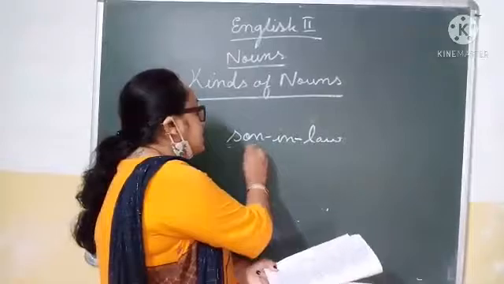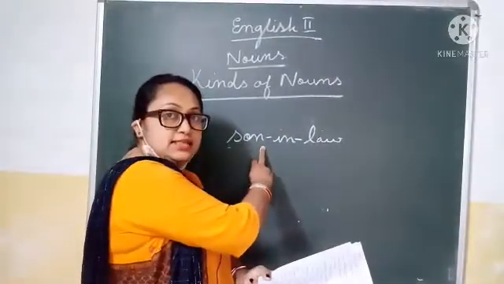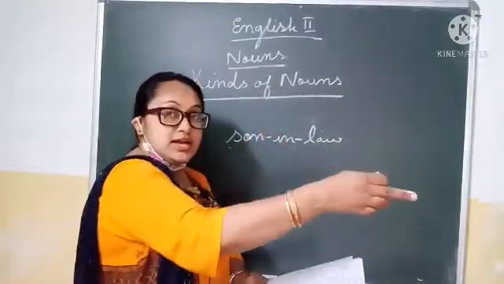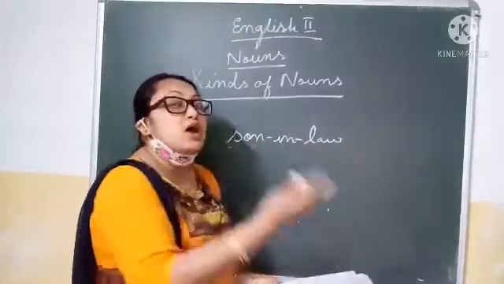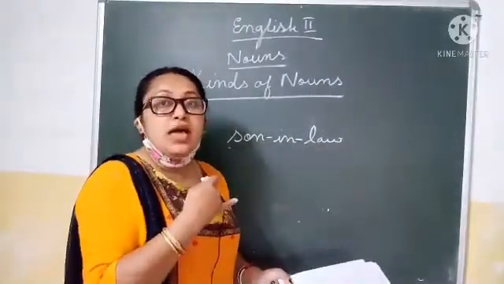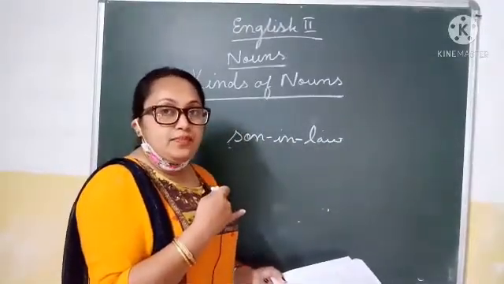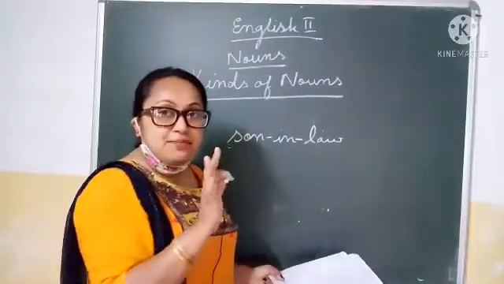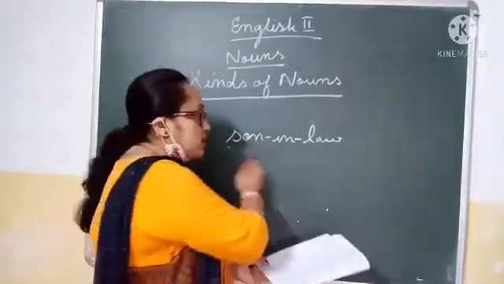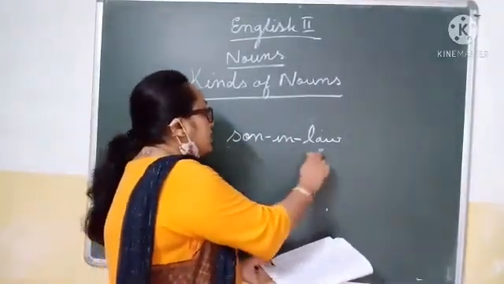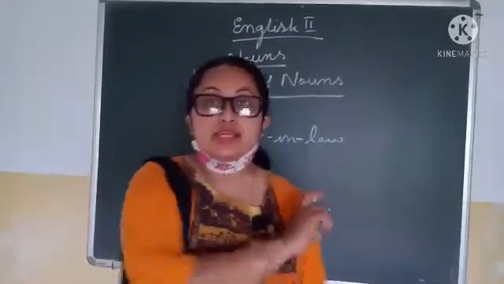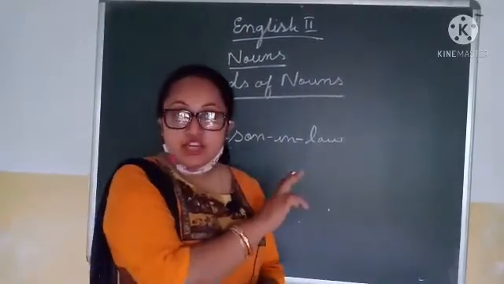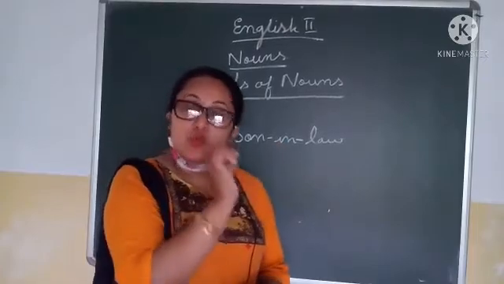Can you write only son? If you write only son, then it will become your own son or some other son. But if you write son-in-law, that means our own son-in-law. That varies the meaning, is it not? So these are a group of words which function as a single word.